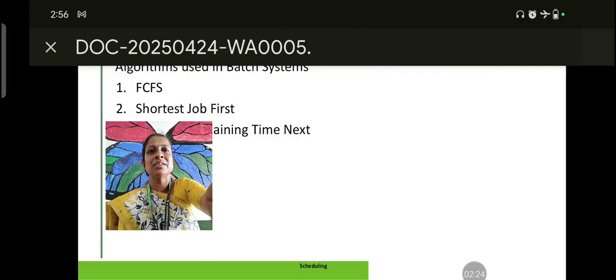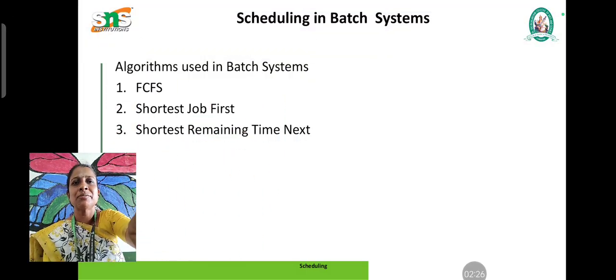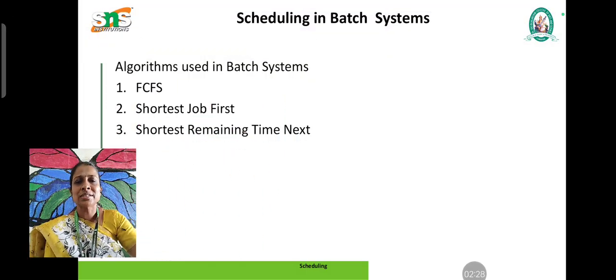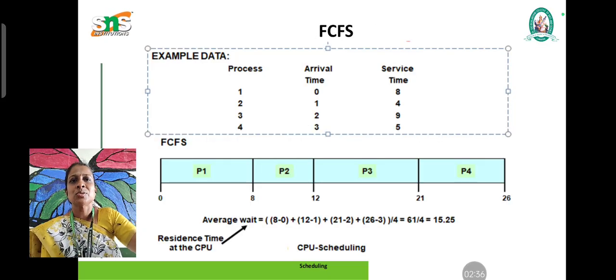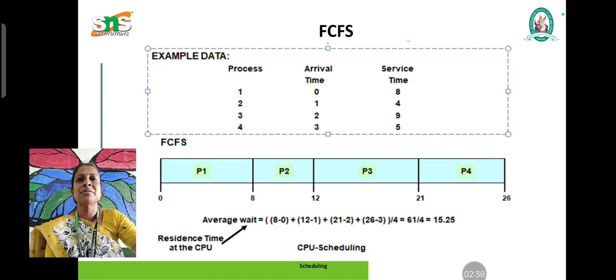Next we will discuss the different algorithms used in batch systems. First is FCFS, next is shortest job first, and third is shortest remaining time next. Next is an example for FCFS. FCFS stands for first come first serve basis. Here we have four different processes with different arrival times and service times. Using the FCFS algorithm, we are going to execute these four processes.